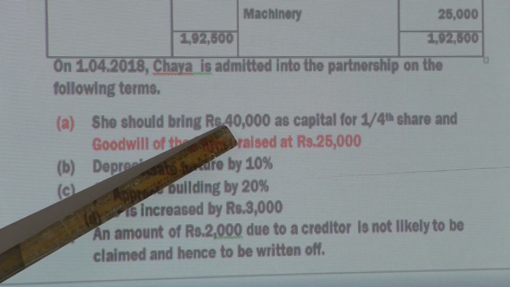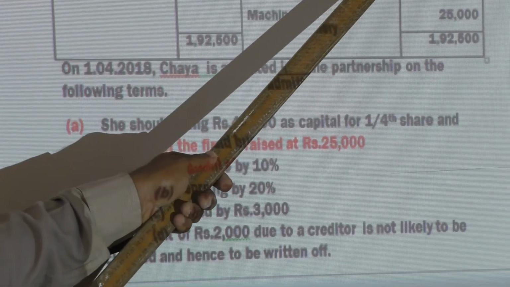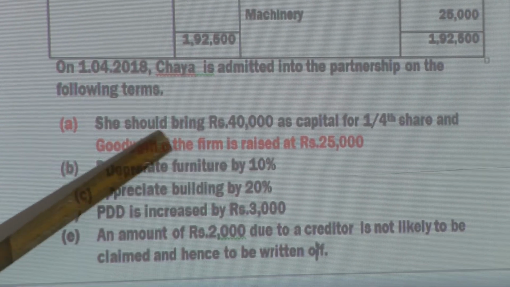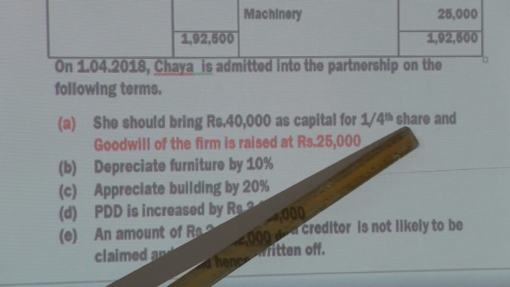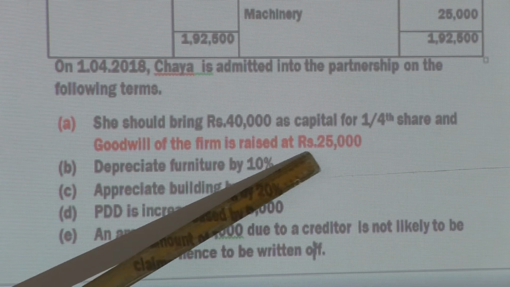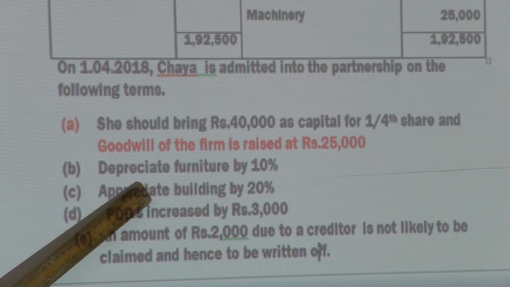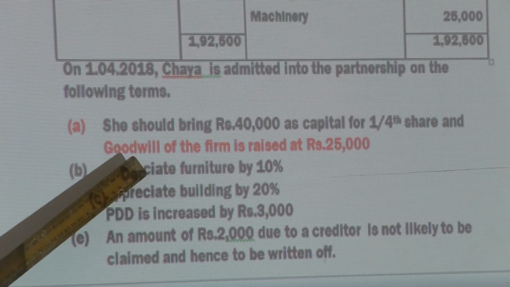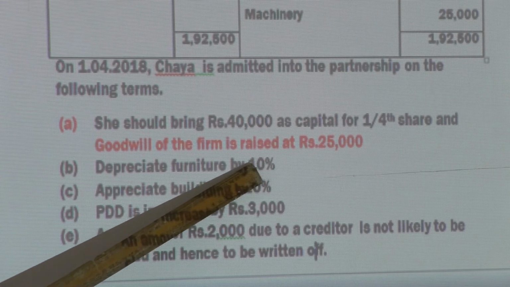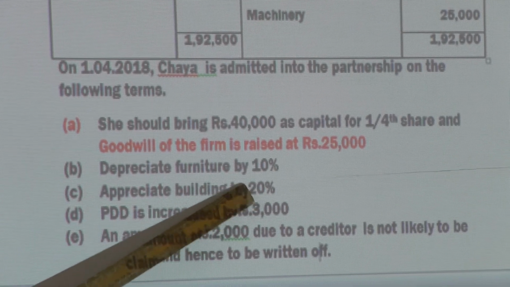Though she brings 40,000 capital, the old cash of rupees 21,500 is increased with the 40,000, because the business receives the amount. She should bring 40,000 as capital for a 1/4 share, and goodwill of the firm is raised at rupees 25,000. See, as I said earlier, goodwill is the main adjustment in the case of a 12 mark question. Here goodwill of the firm is raised. What do you mean by raised? Created. Though the goodwill is raised or created in the firm, the new partner does not bring cash for goodwill.